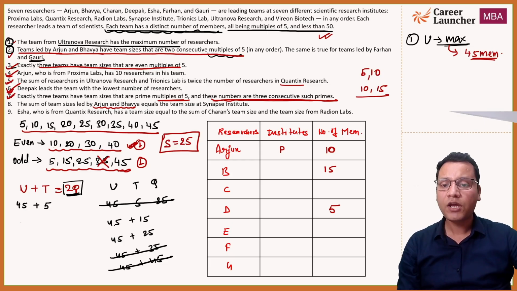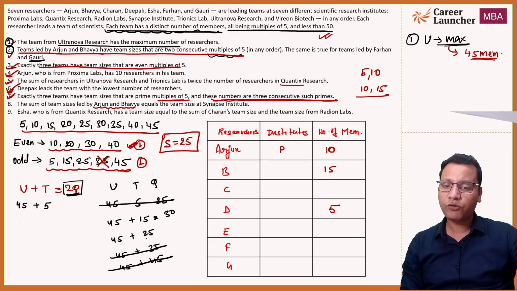Let's check this quickly. 45 plus 15 is equal to 60. Half of 60 is 30. Okay, so in that case 30 will be the possibility. Let's look further. 45 plus 20 is 65, plus 70, so this is 70.